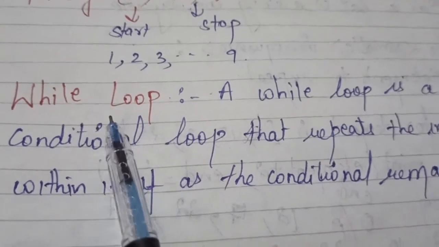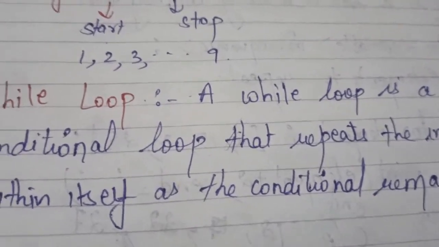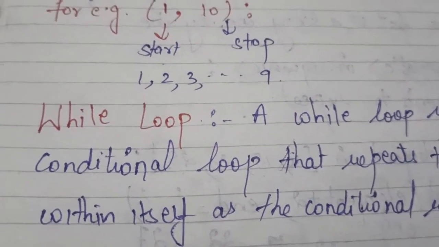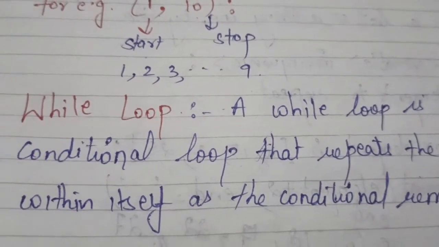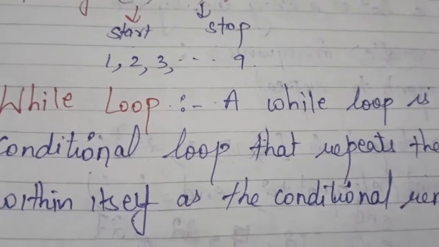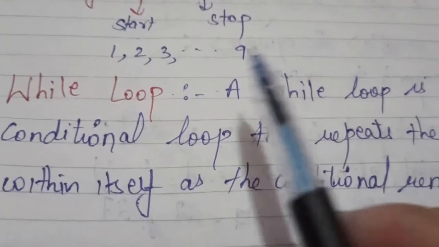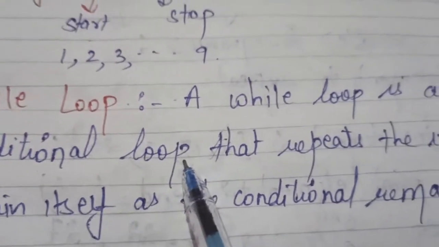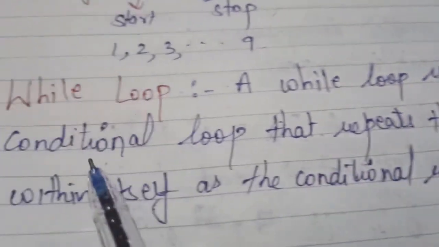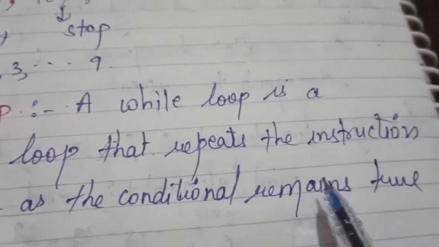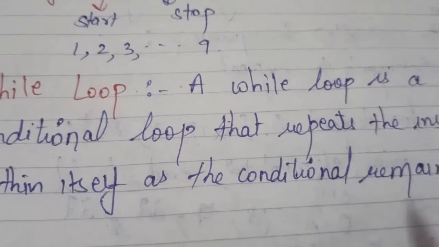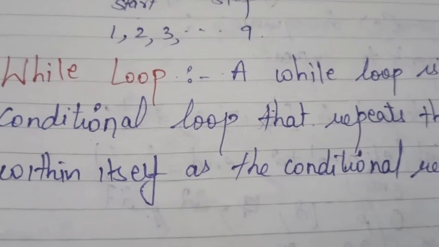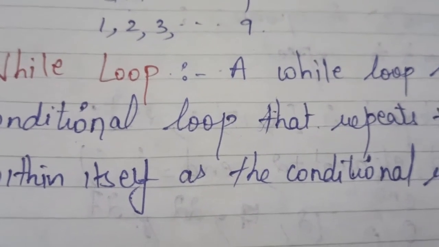Now we are going to discuss our next topic, the next loop, that is the while loop. As we have discussed, there are two types of loops in Python: one is the for loop and the second is the while loop. What is a while loop? A while loop is a conditional loop that repeats the instructions within itself as long as the condition remains true. Whatever instruction you have given in the while, if the condition is true, it keeps on executing every time.